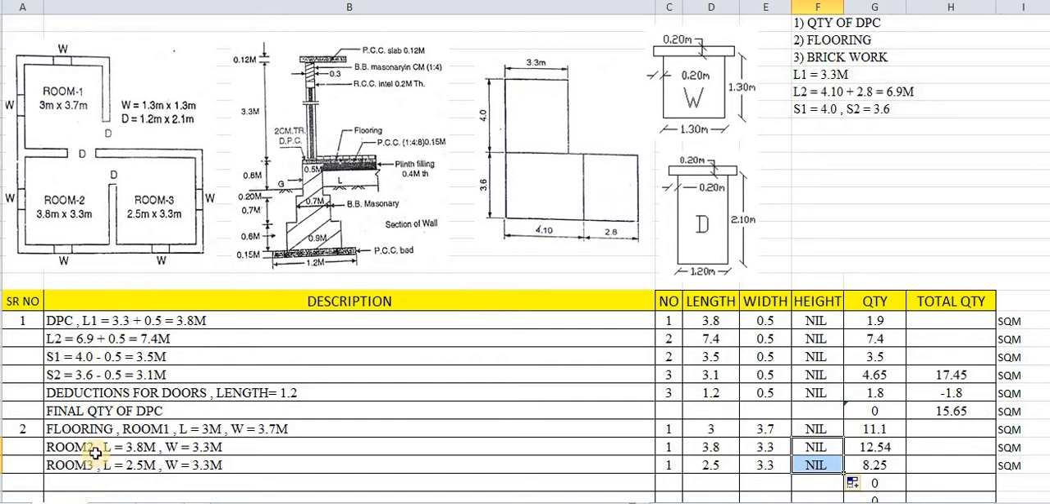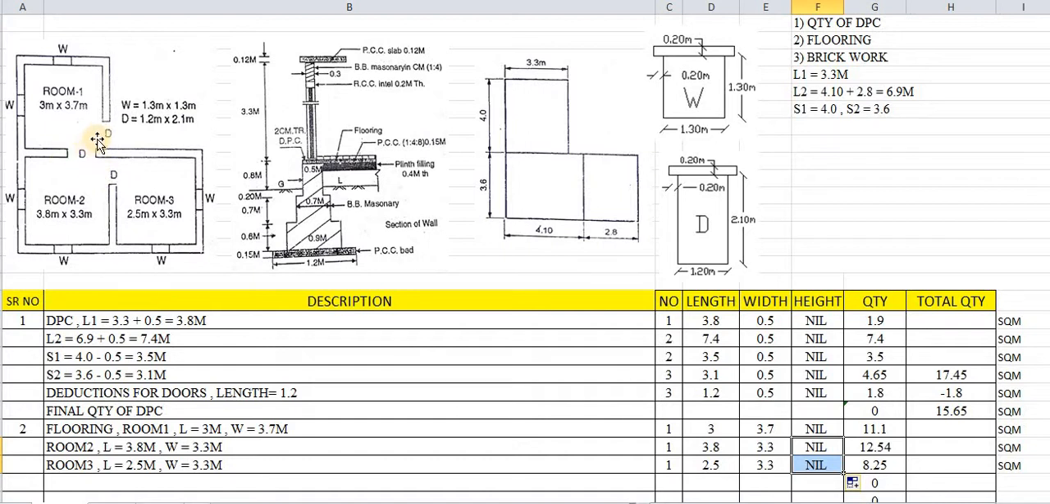Also, one thing to be kept in mind while calculating the quantity of flooring, we have taken flooring for room number 1, 2 and 3. Most important is we have to add some more quantity in case of flooring. You have to imagine here in this part also flooring is to be done, where we are opening the doors or where the doors are provided. In practical case, we have to provide flooring here also.